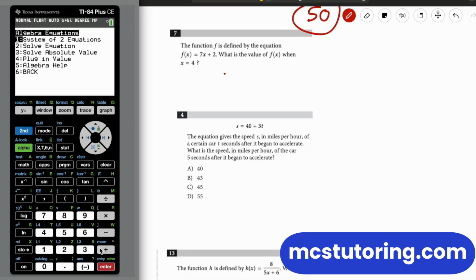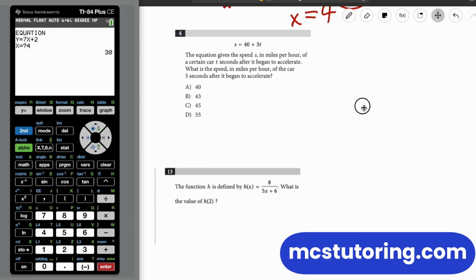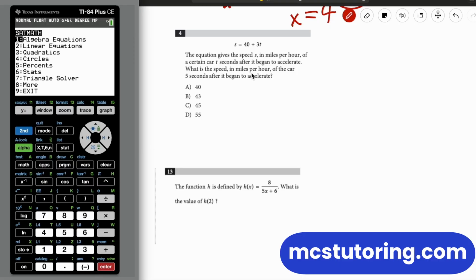Okay, we got this next one. We've got functions defined by the equation. Now it says f of x equals 7x plus 2. You already know that's going to be y equals 7x plus 2. Sorry, it looks like a J. We're going to do that y. And then x equals 4. So we're going to go back to plug in a value. And we get 7x plus 2. What happens when x equals 4? And we get 30. 30 is our answer there. Okay, good. Love it. Okay, good. Next one's pretty easy too.